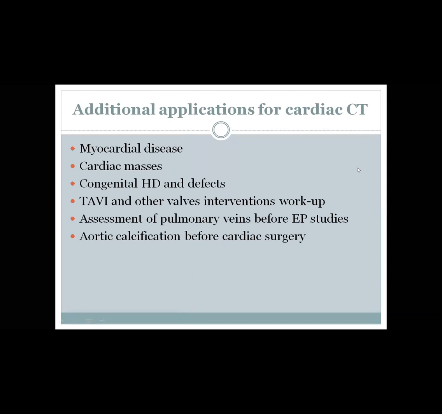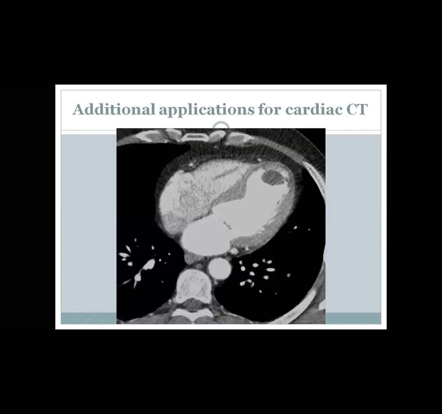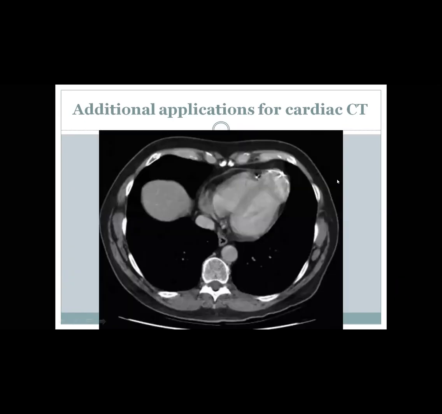Additional applications, for example, myocardial disease, masses, congenital heart disease, TAVI and other valve intervention, assessment of pulmonary veins before EP study, aortic calcification before cardiac surgery. So for the other applications, for example, this is CT showing LV apical aneurysm. As we can appreciate, this LV apex is thinned out and there is a thrombus here.